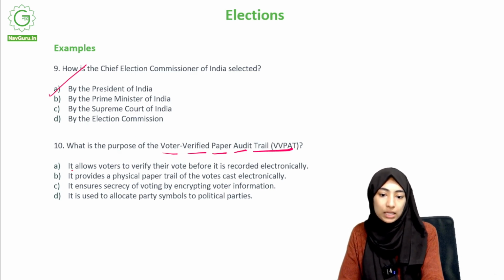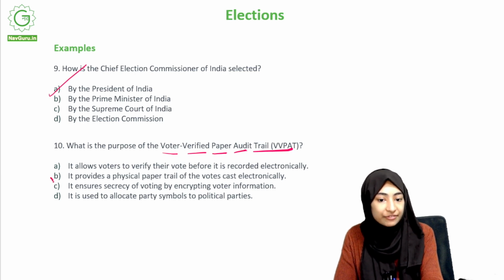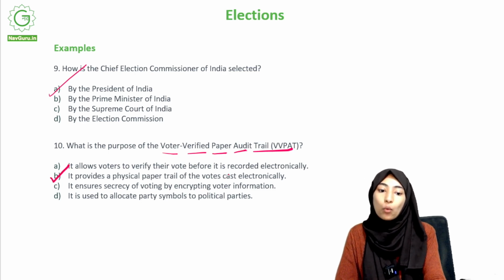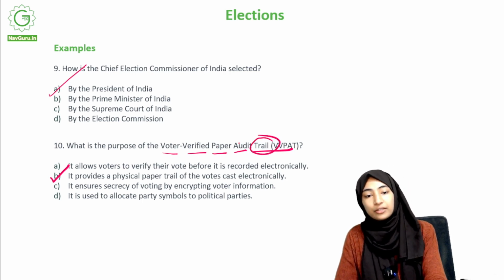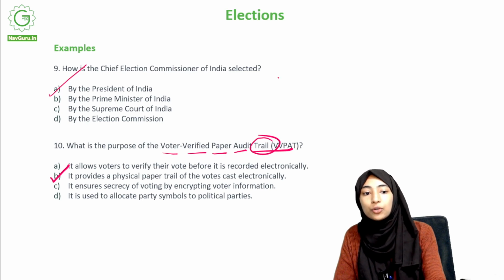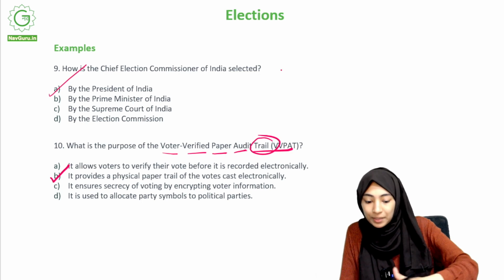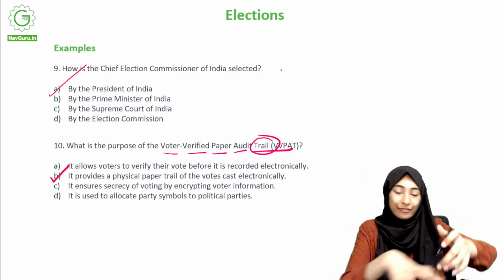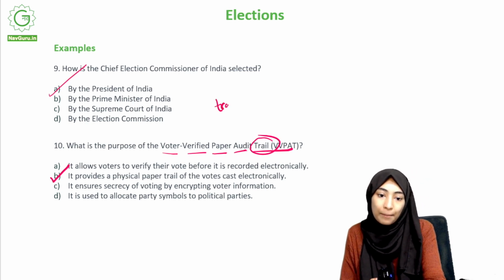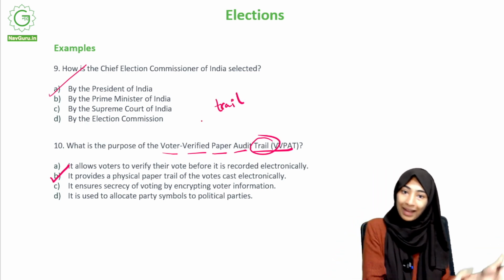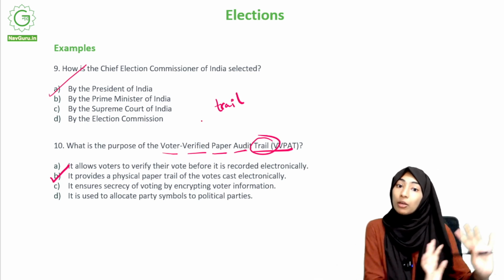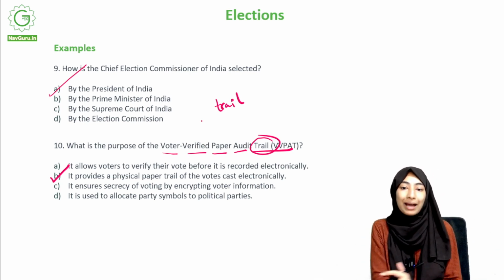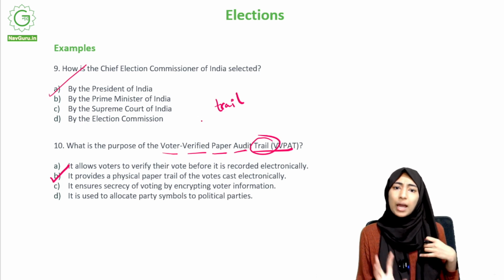Okay, so the answer to this question is it provides a physical paper trail of the votes cast electronically. So what do we mean by the word trail in the first place? Basically, for example, you walk on a beach, and your footprints are left behind, right? So that's like an example of a trail. Basically, something that is left behind of something that you have already done. You have already walked. The footprints that are left behind are what we mean by trail. I mean, that's just an example.